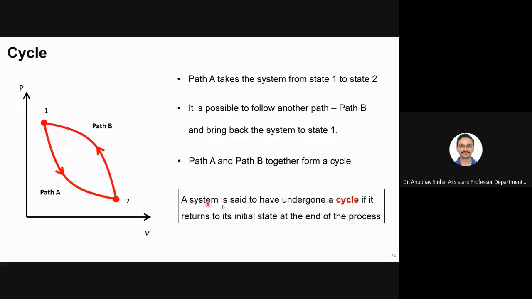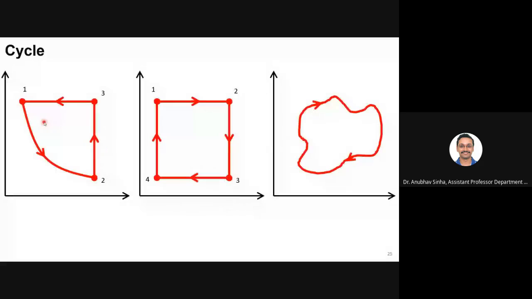So a system is said to have undergone a cycle if it returns to its initial state at the end of the process. It doesn't matter how many processes are taking place, but at the end of the cycle, it should be back from where it started. That is the basic definition of a cycle. A cycle could be of any shape or any number of processes.